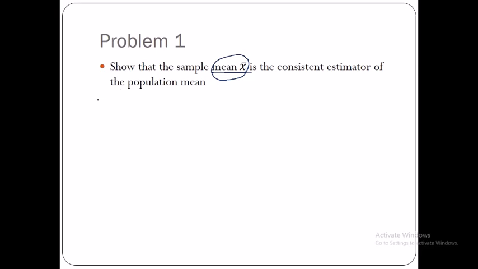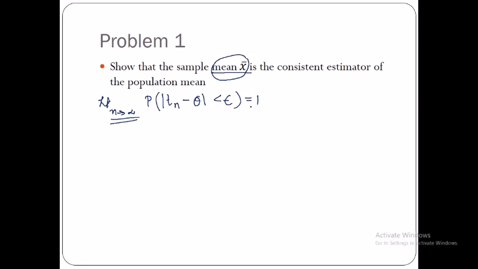So just have a look. Is it so, as limit n tends to infinity? Why am I taking limit n tends to infinity? Because one of the conditions for consistency is that when n tends to infinity, or when n is large, the probability that the absolute value of your statistic minus the population parameter is less than a very small value epsilon should be equal to 1, or it should tend to 1.